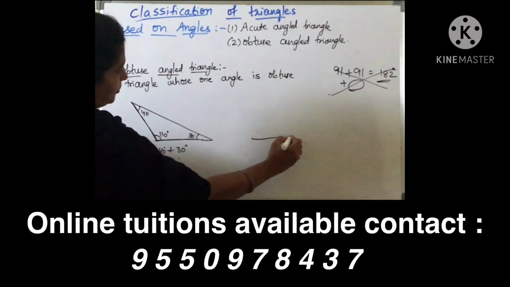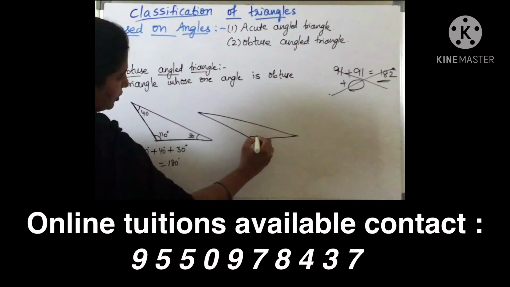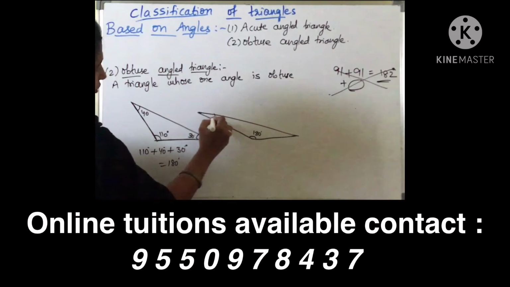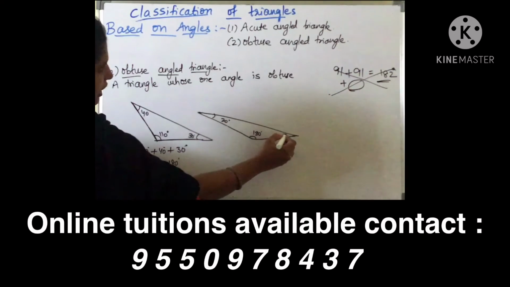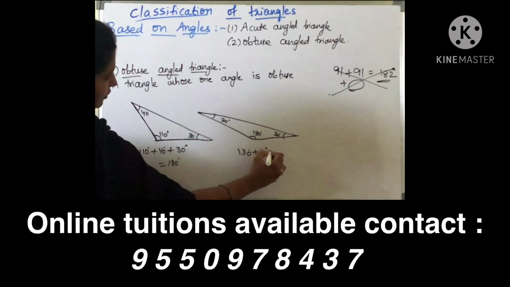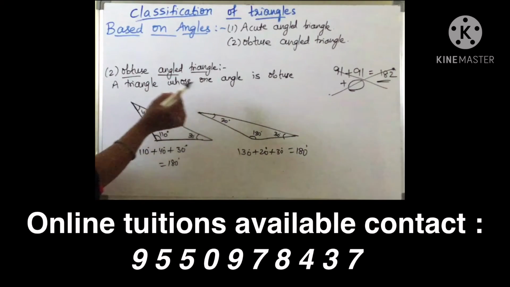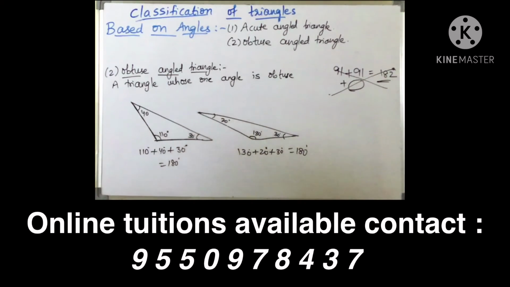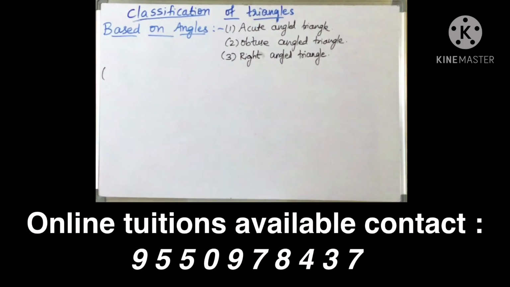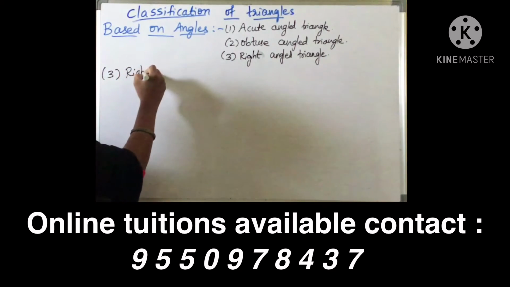Another one: 130, 20 and 30. How much? 130 plus 20, 150, 150 plus 30 gives you 180. So if one angle is obtuse, then we call it as obtuse angled triangle. Next, coming to third one, right angled triangle.